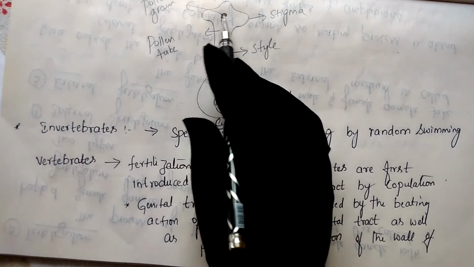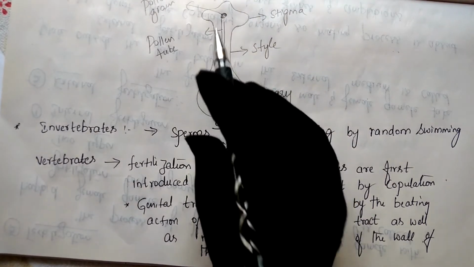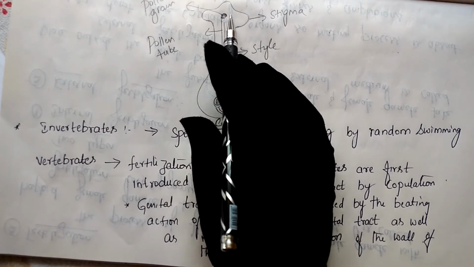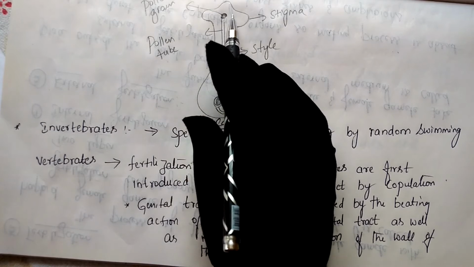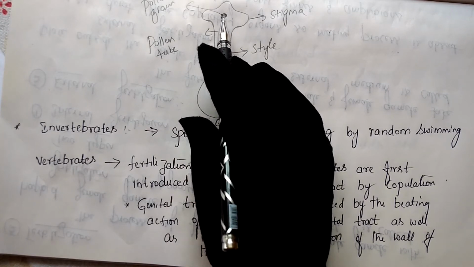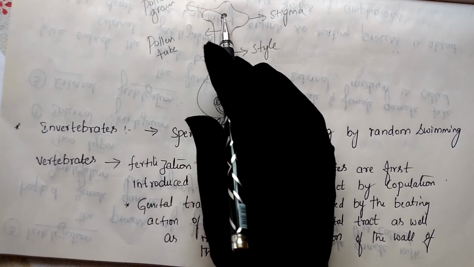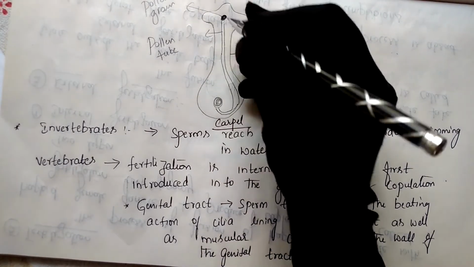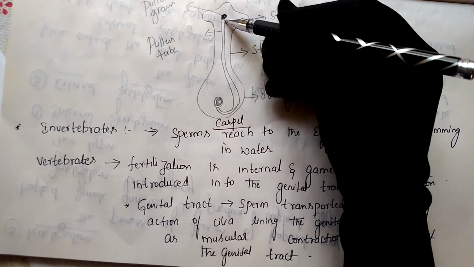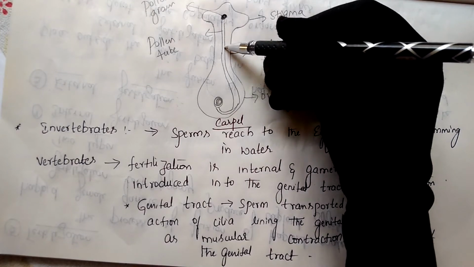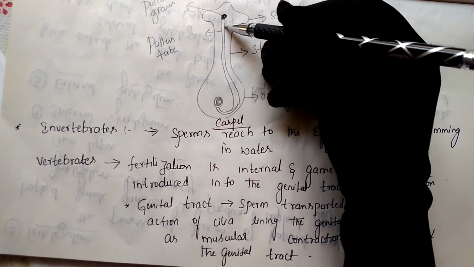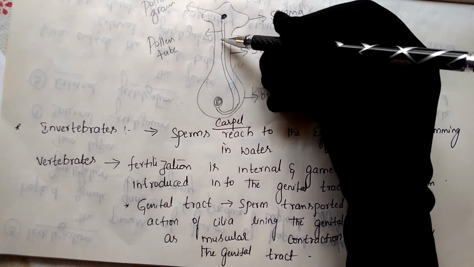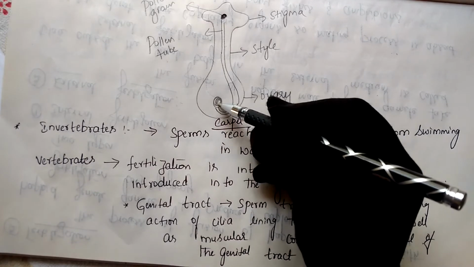The stigma and the pollen grains judge whether the pollen grains belong to the same species or another. If they belong to the same species, the pollen grain starts germinating and producing the pollen tube. The pollen tube grows, and the two male gametes are shed and reach the egg.